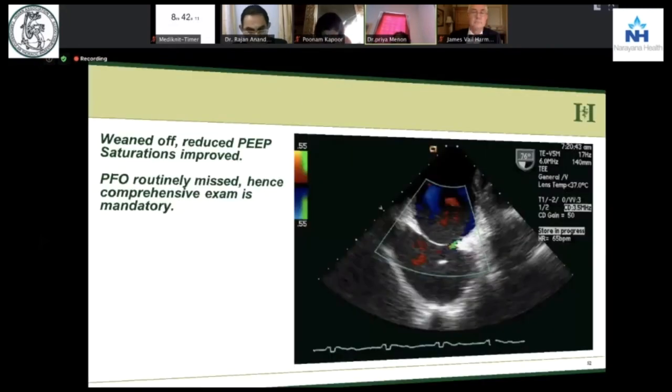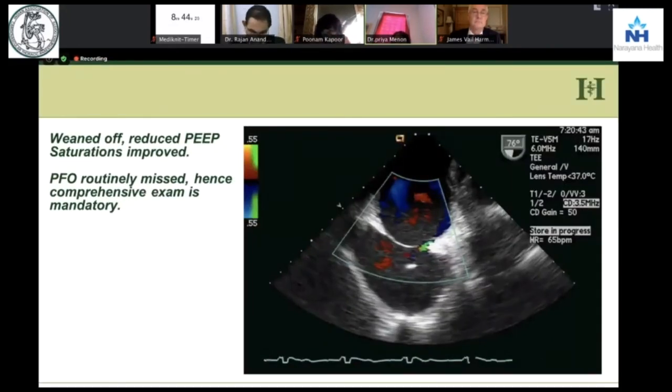So what is important is that when you do an assessment, you should always look out for PFO, because 30% of the population has a PFO. And in such a situation, you keep increasing the PEEP and you keep increasing the shunt.